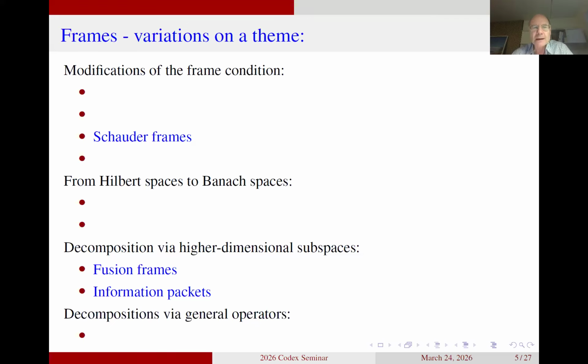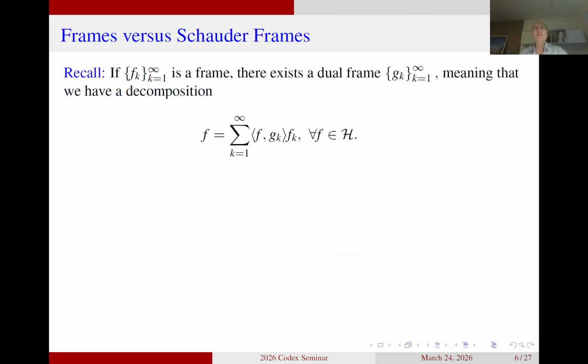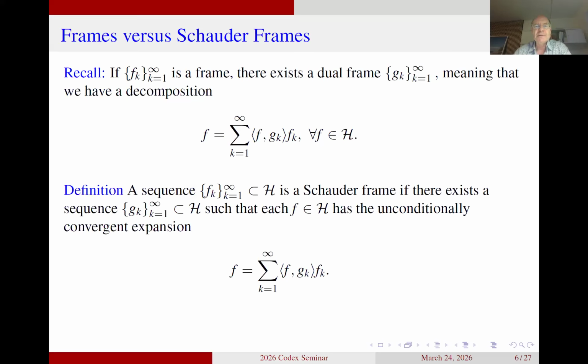So in order to do that, let us again just look at what comes out from the frame decomposition. We start with any frame of elements f_k. The frame decomposition tells us that there exists at least one dual frame d_k, such that we have the reconstruction formula for each element f in the Hilbert space. What Schauder frames do for us is to shortcut the frame condition and go straight to the conclusion. What I mean by this is that the definition of a Schauder frame is that it is just a collection of elements in the Hilbert space having the property that there exists a sequence d_k.